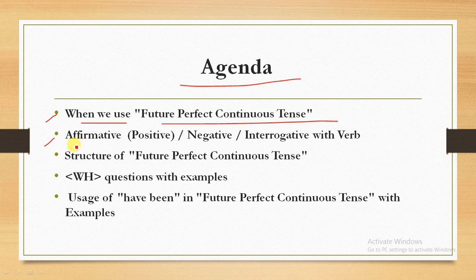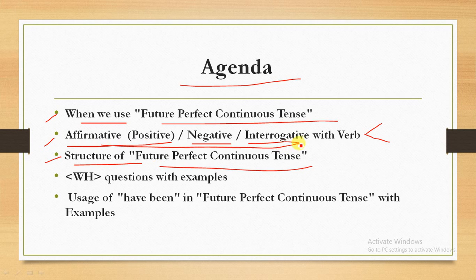Then after that we will see how we create the affirmative, meaning positive, negative and interrogative sentences with the help of verbs. The verb might be regular or irregular. Then we will see the structure of future perfect continuous tense for all these positive, negative and interrogative forms. After that we will see how we create the WH type questions with the help of some examples.